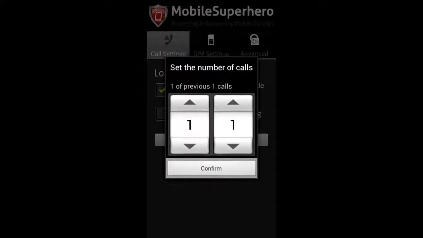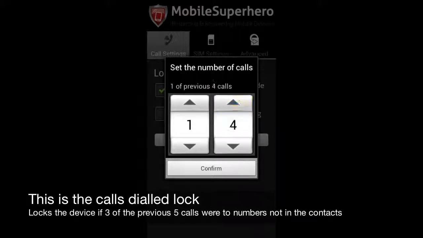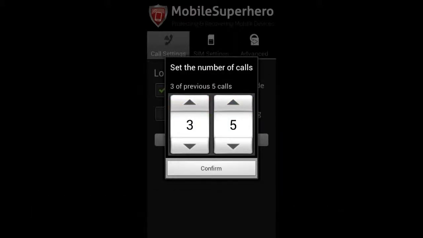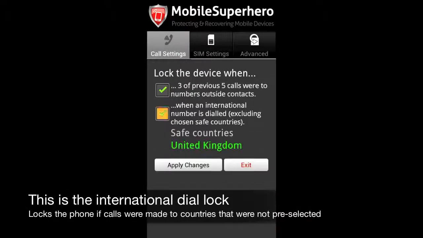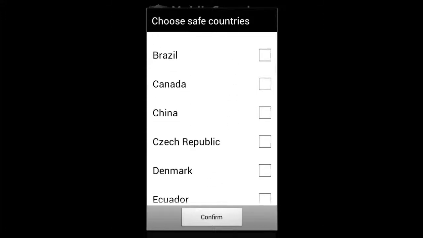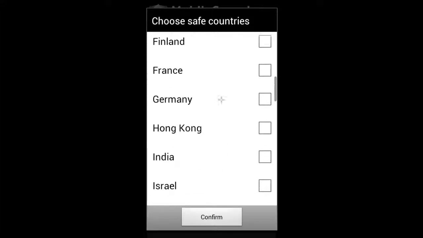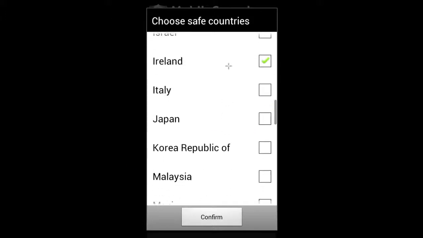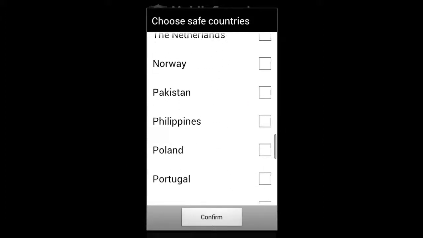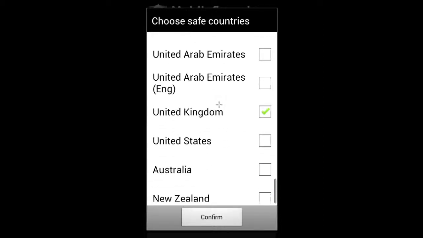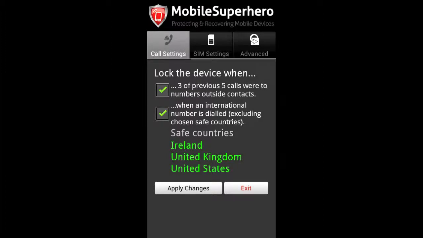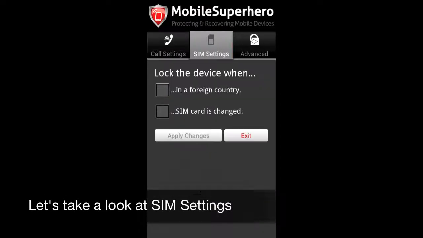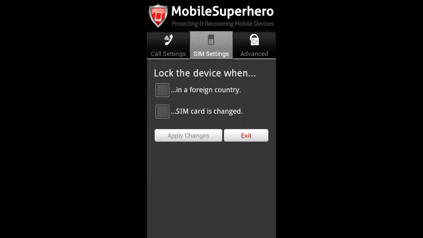The Calls Dialed lock locks the device if, for example, 3 of the previous 5 calls were made to numbers not in the contacts list. The International Dial lock locks the device when calls are made to countries not in the safe list. You can add countries to the safe list by selecting them and clicking Confirm. Let's now take a look at SIM settings.